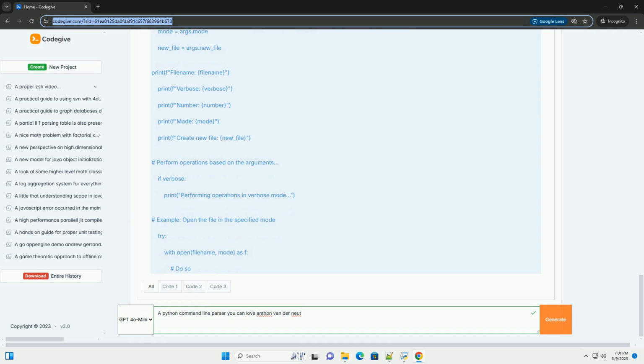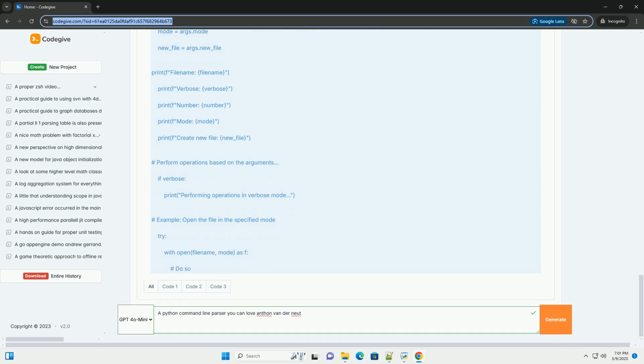Test your parser: write unit tests to ensure that your command line parser works correctly under different scenarios. Test with valid and invalid input, and make sure that the error messages are helpful. Consistent style: maintain a consistent coding style throughout your script, including the way you define arguments, write help messages, and handle errors.